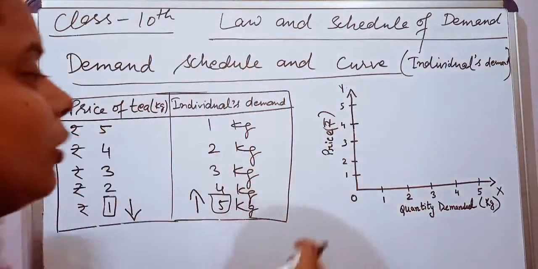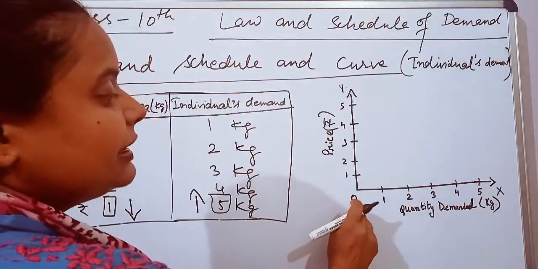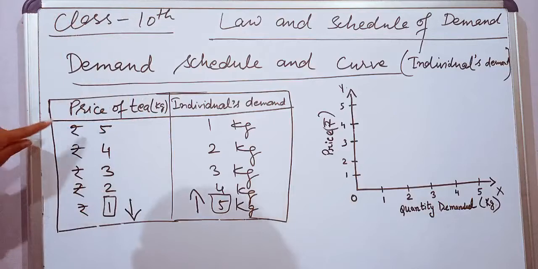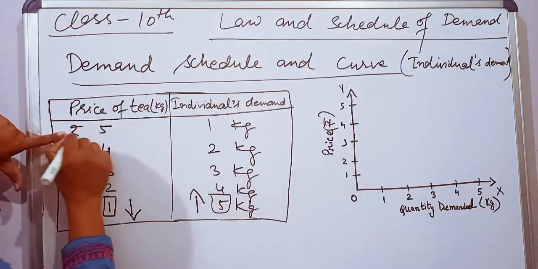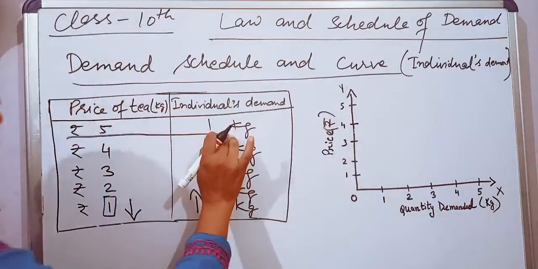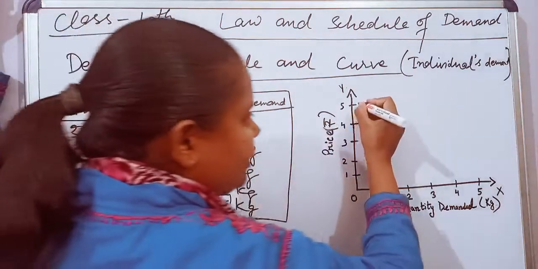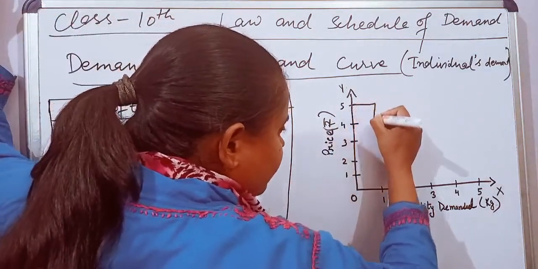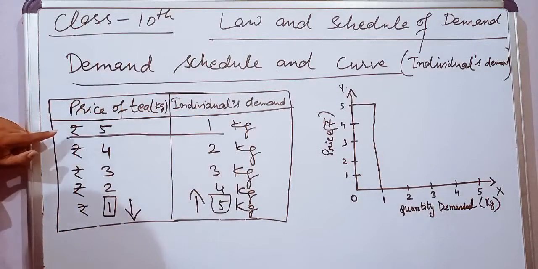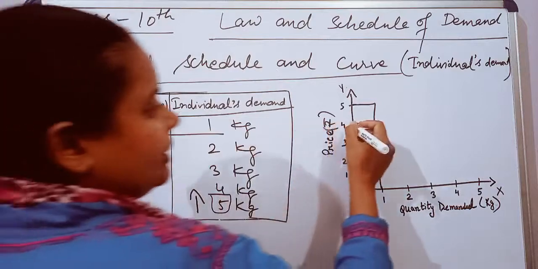Now see, this 0 is the origin, or O. Now see, when the price is rupees 5, the quantity demanded is 1 kg. So at 5 he is purchasing 1 kg. As the price falls from 5 to 4, what happened?